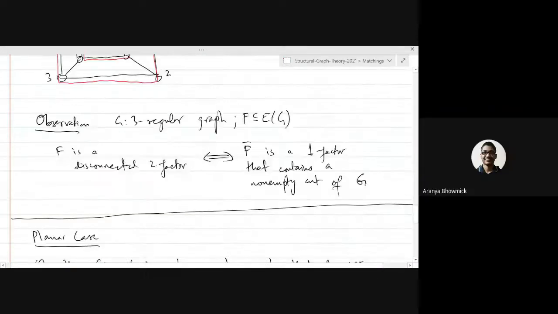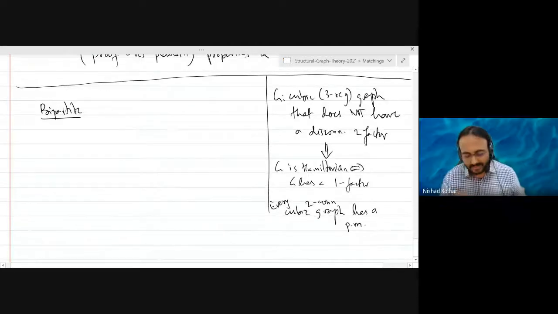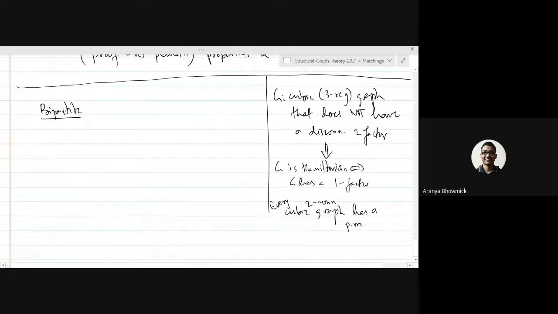But sir, I had a question. I am convinced that every two-connected cubic graph has a perfect matching. So the graph is always going to be Hamiltonian, because it doesn't have a disconnected two factor. And if it is not two connected, then it cannot have a Hamiltonian cycle.